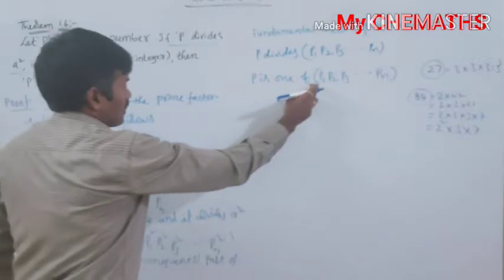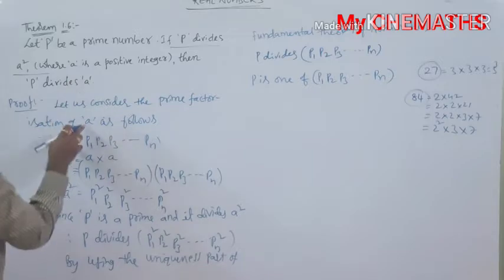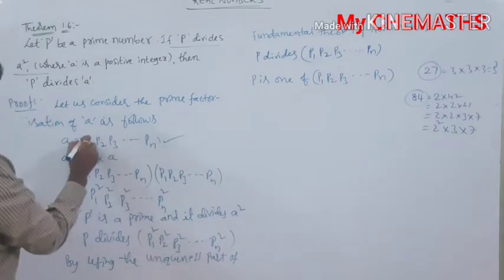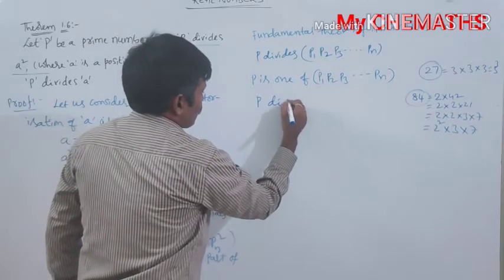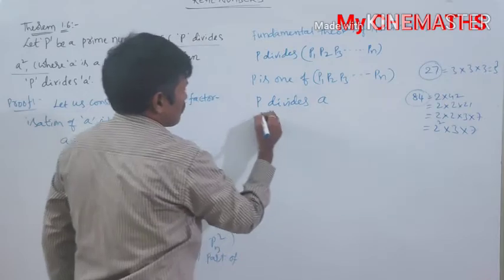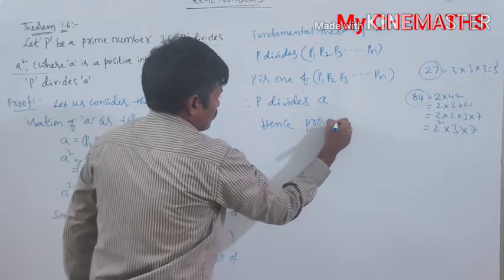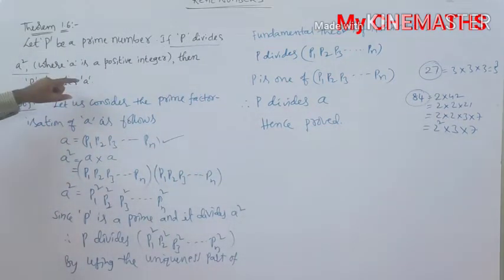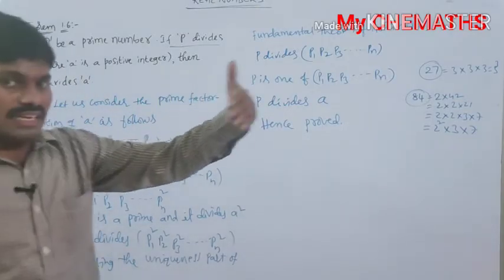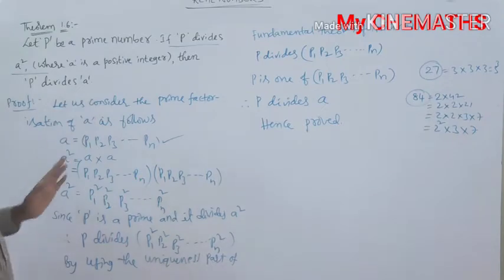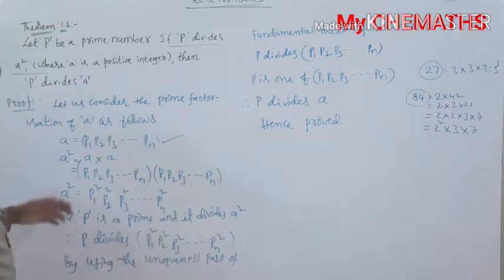But what do we consider P1 into P2 into P3 into so on Pn? It is nothing but A. We consider it as A, so that P divides A. Hence proved. So like this we can prove this statement. Just by using this statement we prove that some given numbers are irrational numbers like root 2, root 3, root 5, root 7 and so on.